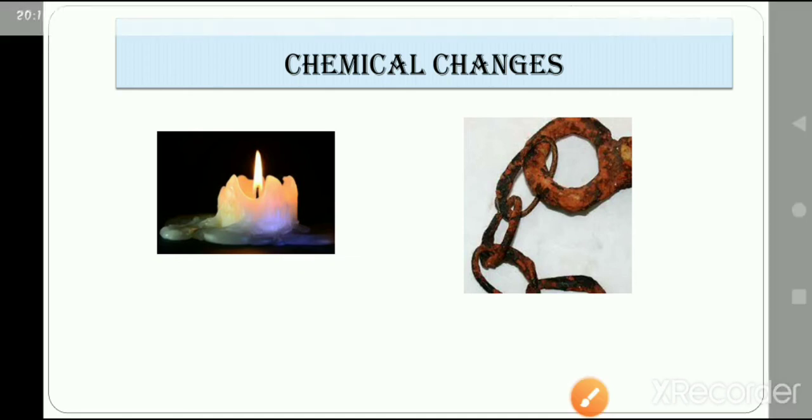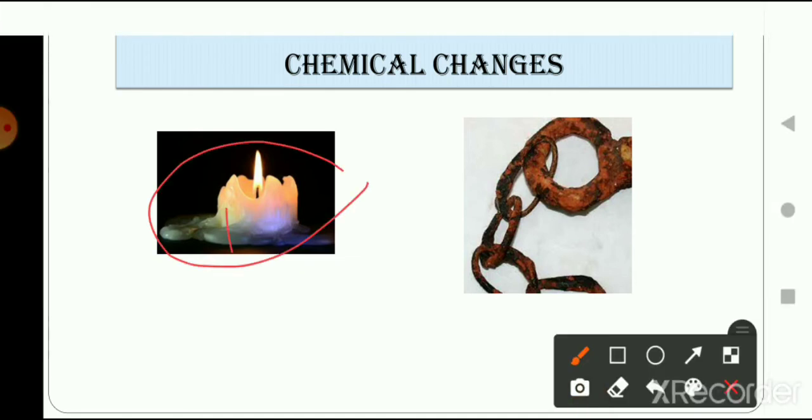Here you can see the wax is also melting. Wax means the solid part is also melting. Due to the heat of the flame, it is melting, but no new substance is formed, right? When the wax is melting, the wax will remain wax.